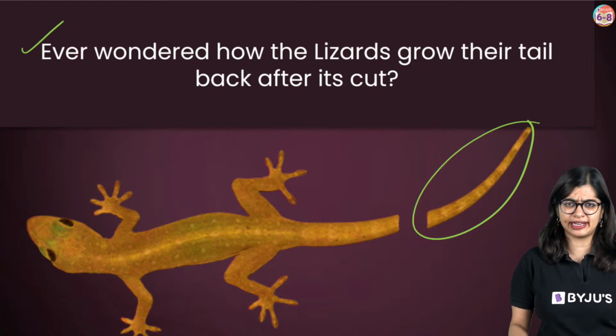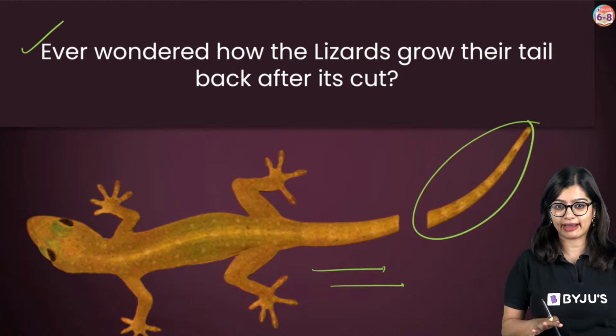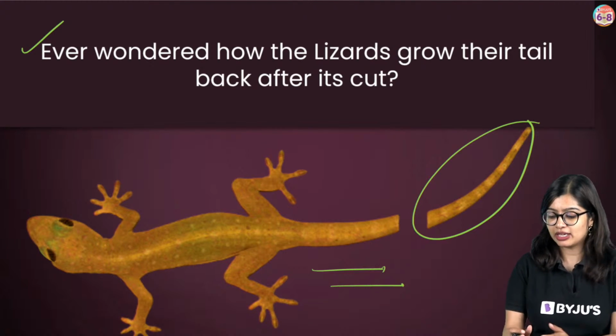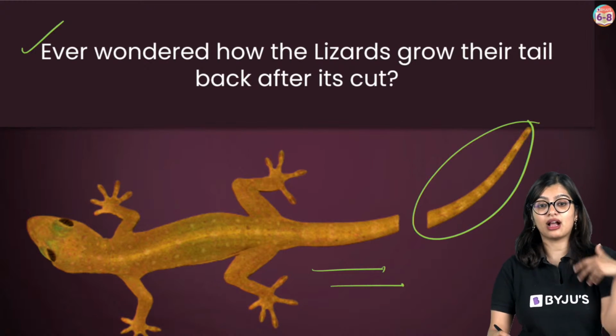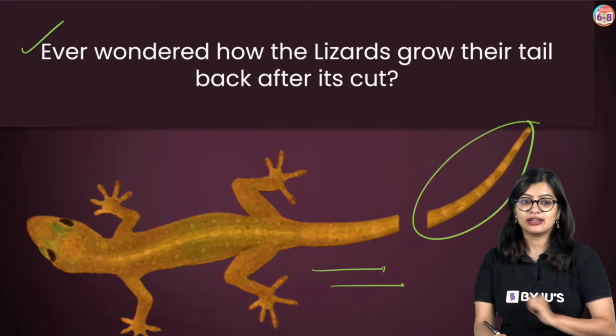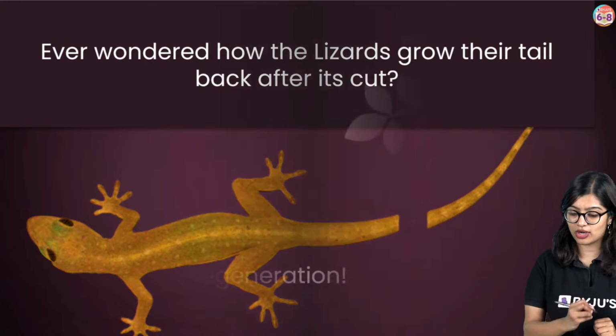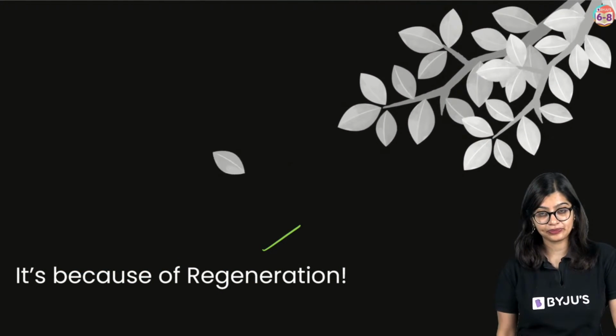But if you've noticed, after some time, this tail would have come back. How many of you have noticed that? If the tail has gotten cut or damaged, we see that the tail comes back, right? The whole thing comes back. Now the reason is a process called regeneration.